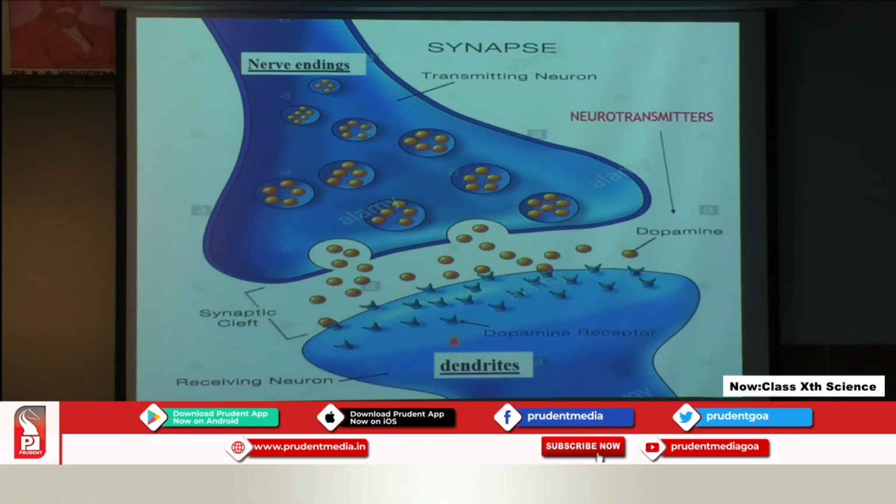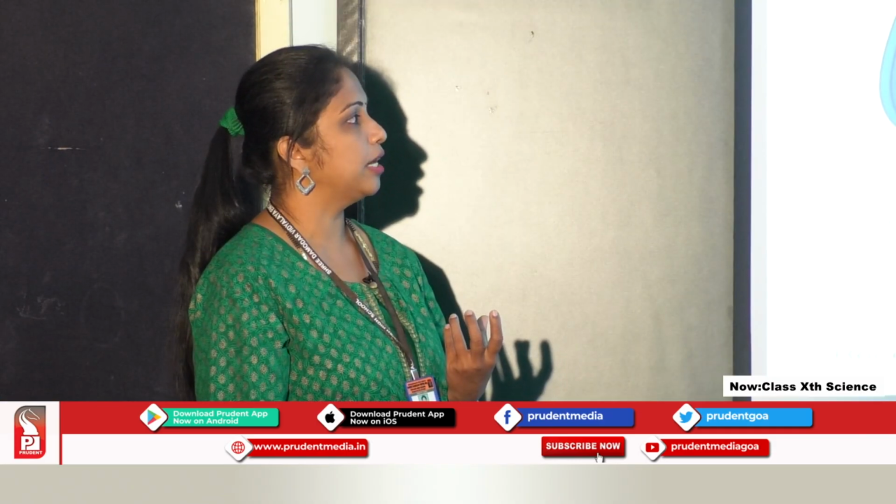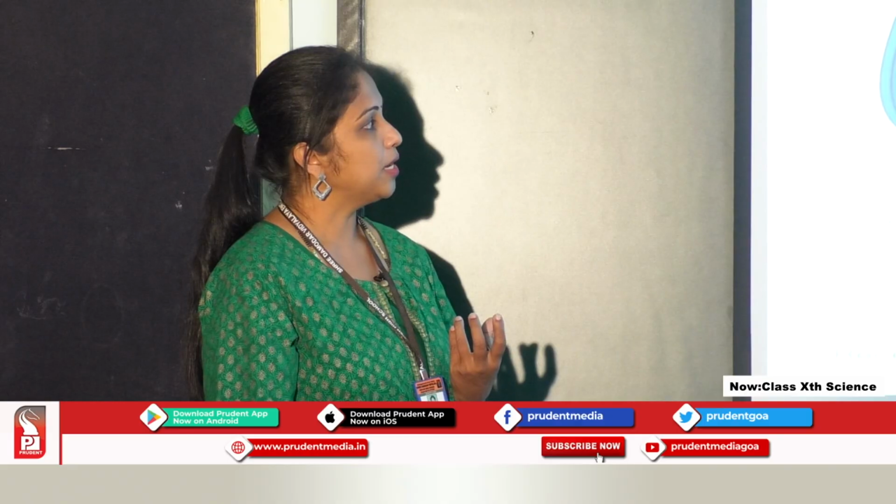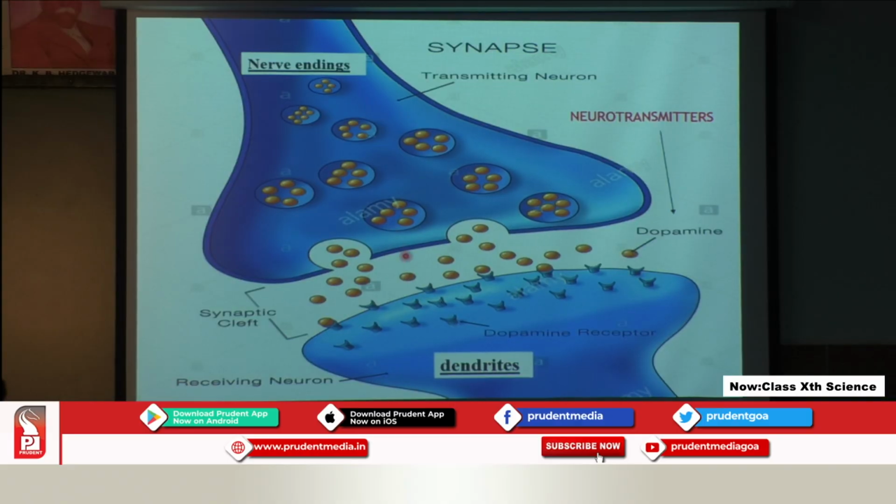So when the electrical impulse reaches the nerve ending of one neuron, there are vesicles which have some chemicals in them. These chemicals are called neurotransmitters. We have different types of neurotransmitters. One mentioned here is dopamine, which is one kind of neurotransmitter. When the electrical impulse reaches the nerve endings, the chemicals in these vesicles are released into the synaptic cleft, the region between the two nerves.